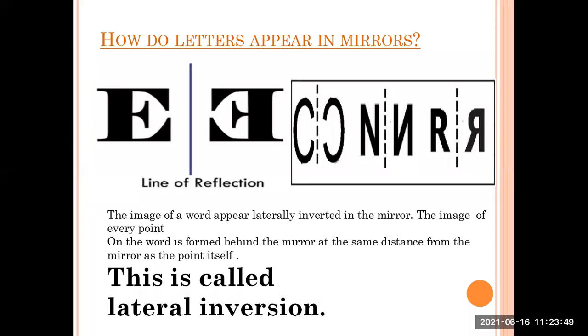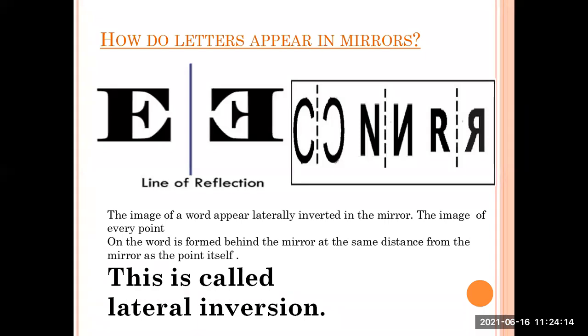Some letters from the 26 alphabets undergo lateral inversion, and you can use your common sense to visualize it. Will the alphabet O undergo lateral inversion? No, it will not. So some letters undergo lateral inversion.